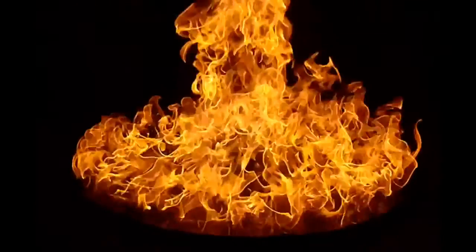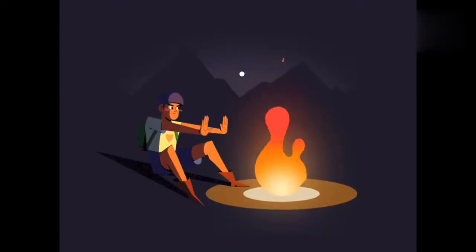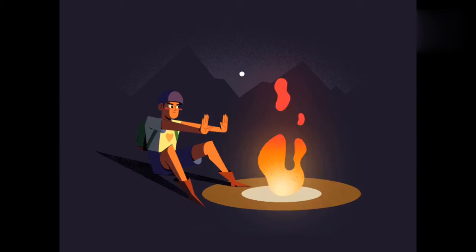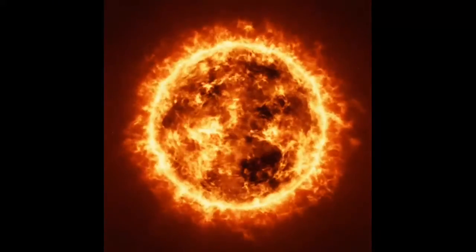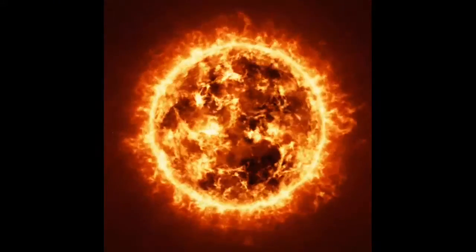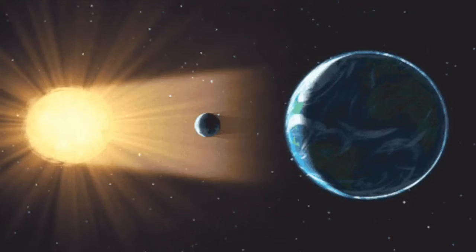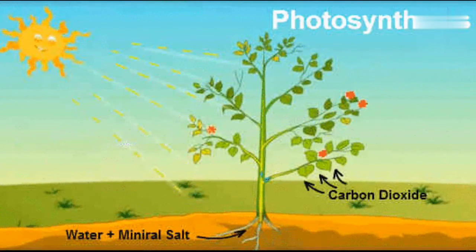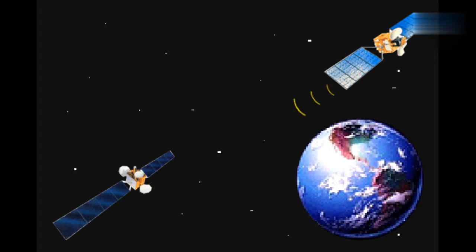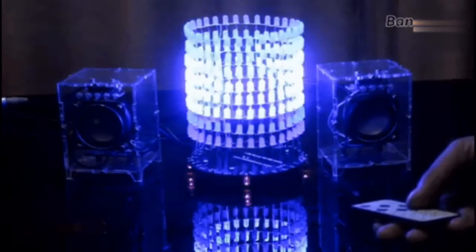There are many uses of fire. First one is it provides heat. The biggest example of heat energy in our solar system is the sun itself. It is the basis of life on our planet. Second is it provides light. Light is a more fundamental basis of our modern technology. It helps in photosynthesis of plants, powers satellites, many electronic appliances and solar panels.